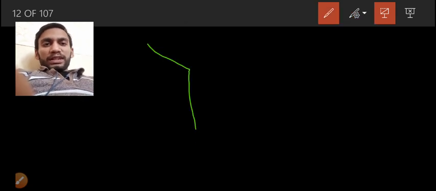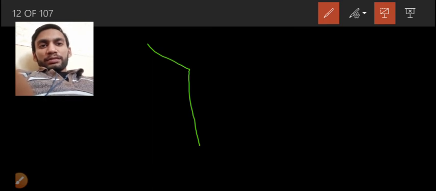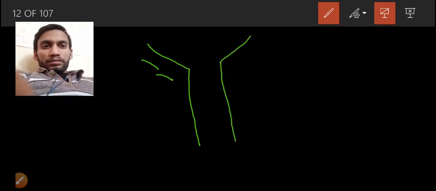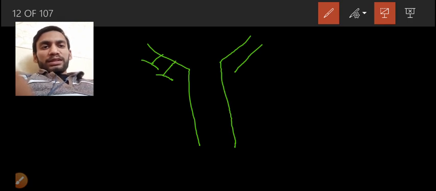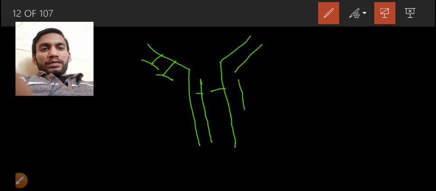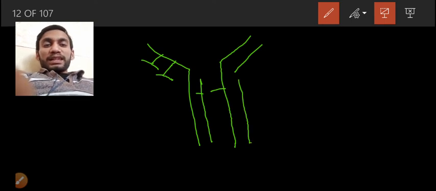How is it working? Actually, this is the antibody. Each antibody has two kinds of chains, light chain and heavy chain. So there are two heavy chains and two light chains.